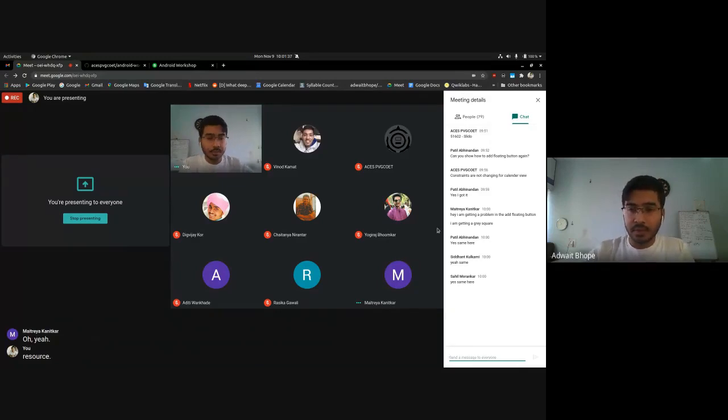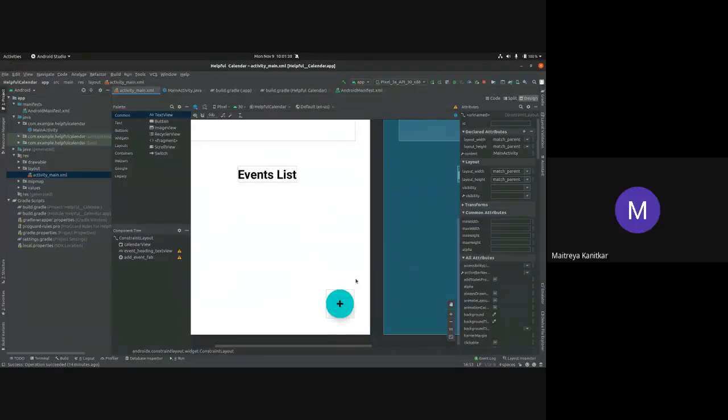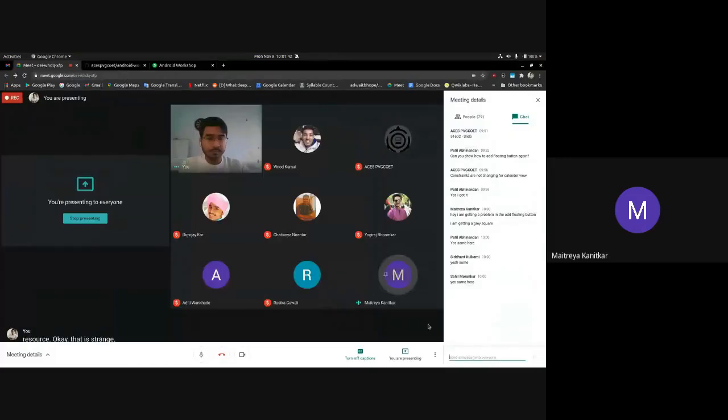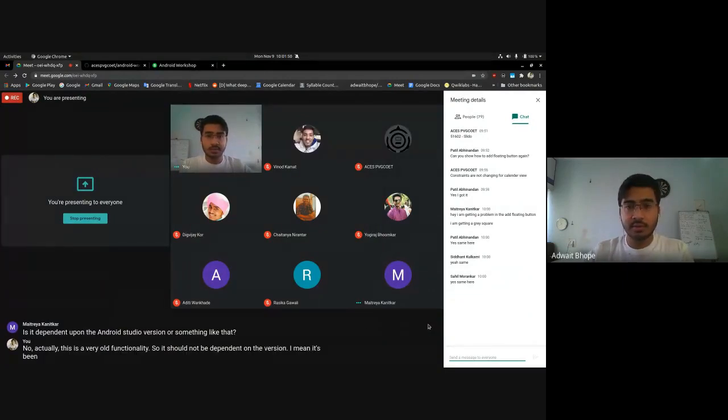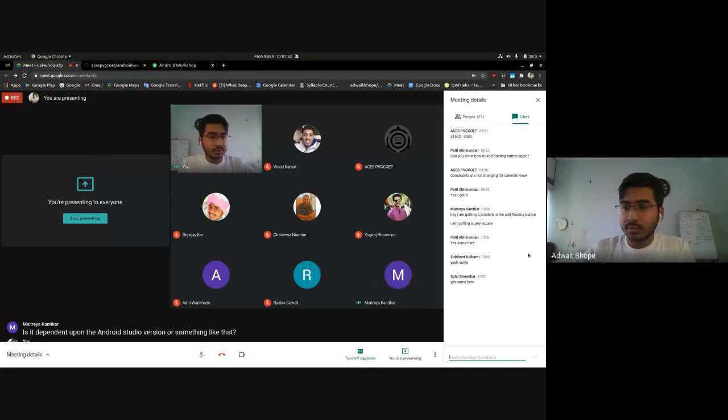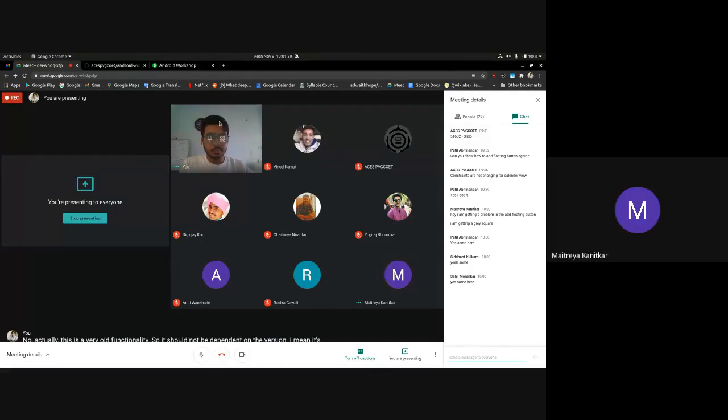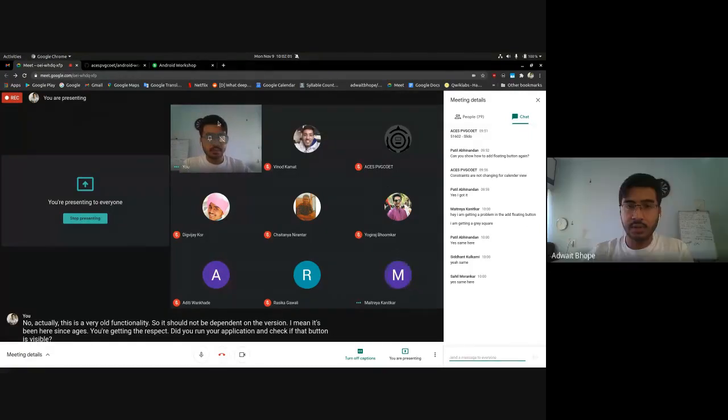Okay, that is strange. Is it dependent upon the Android Studio version or something like that? No, actually, this is a very old functionality, so it should not be dependent on the version. It's been here since ages. You're getting a gray square. Did you run your application and check if that button is visible? Just wait, I'll do it. Yeah, please.